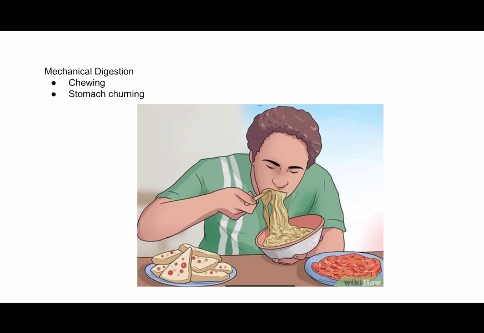The process of mechanical digestion begins in the mouth, with the act of chewing, also known as mastication. So teeth play a crucial role in this by cutting, grinding, and crushing the food into smaller pieces. The tongue assists by manipulating the food and mixing it with saliva, which not only adds extra lubrication, but also contains the digestive enzyme amylase, which initiates the breakdown of carbohydrates. Once the food is sufficiently chewed and mixed with saliva, it forms into a small mass called a bolus, which is then swallowed and travels down the esophagus into the stomach.